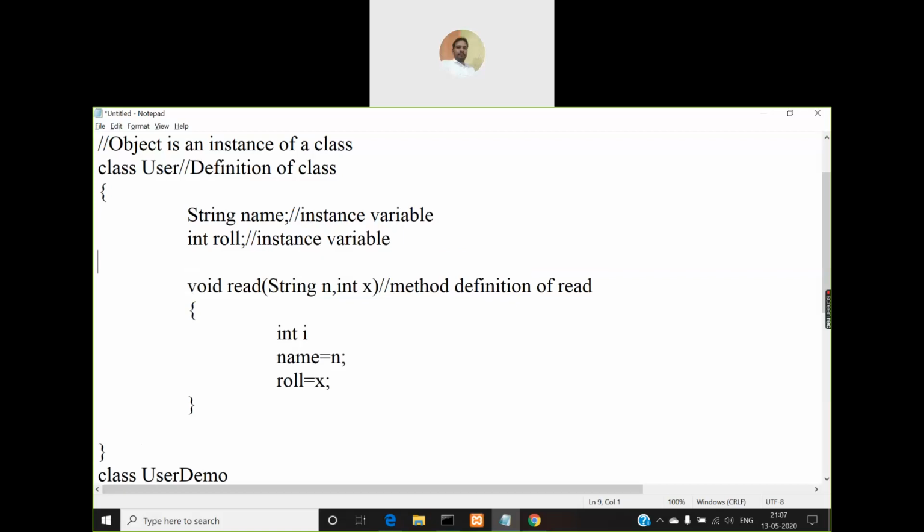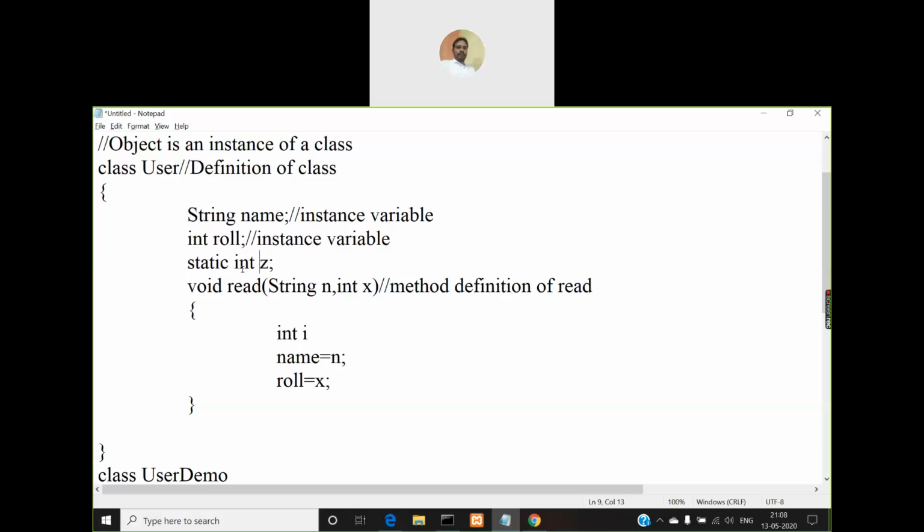And there is one more type of variable which we haven't yet seen, which is called a static variable. Say static int z, right? So this is not an instance variable. It is declared with the keyword static, followed by the data type of that variable, int or float, whatever it is, and you make that variable static.